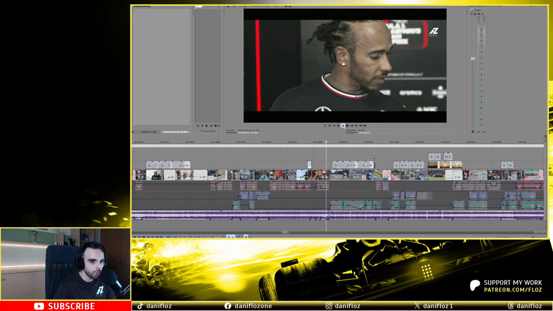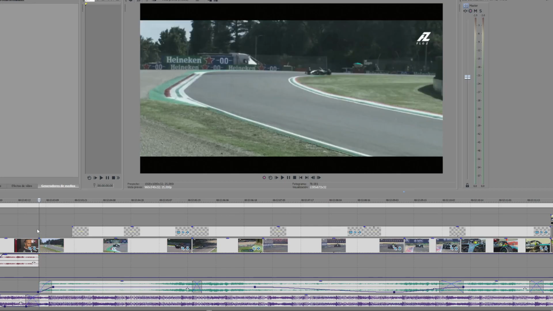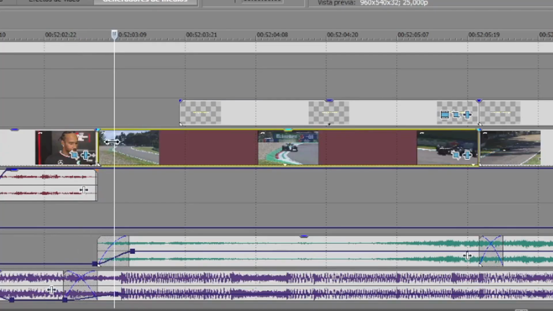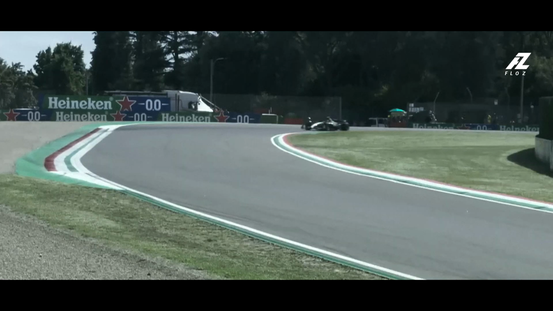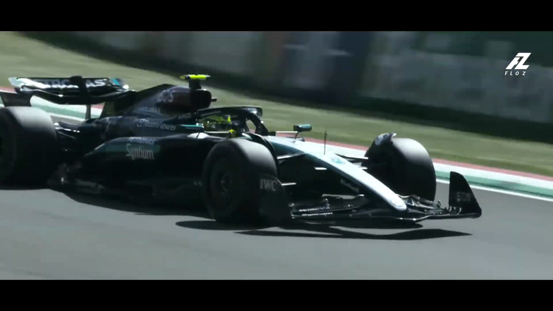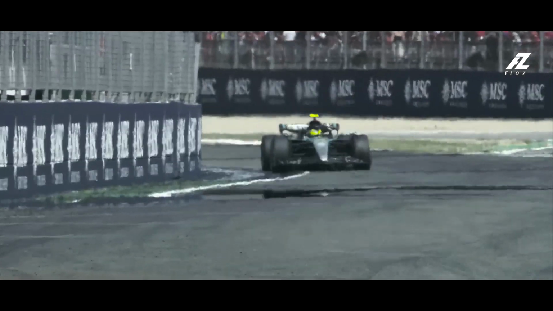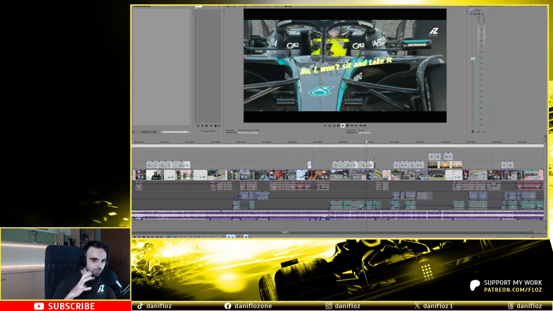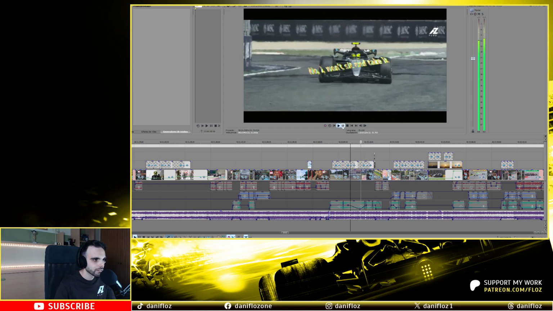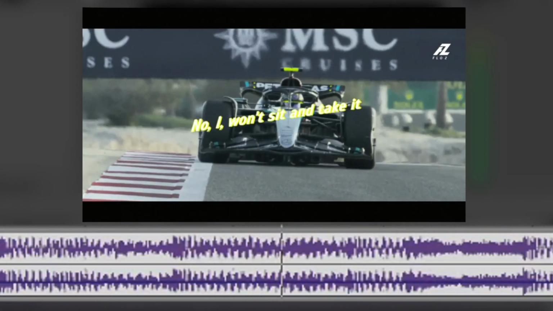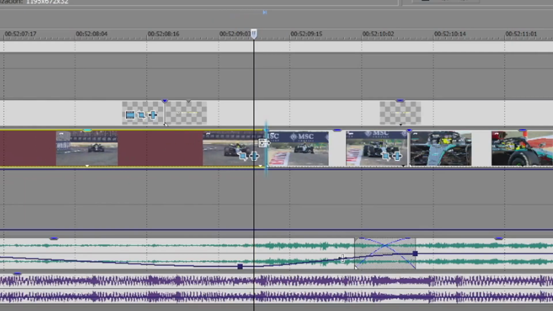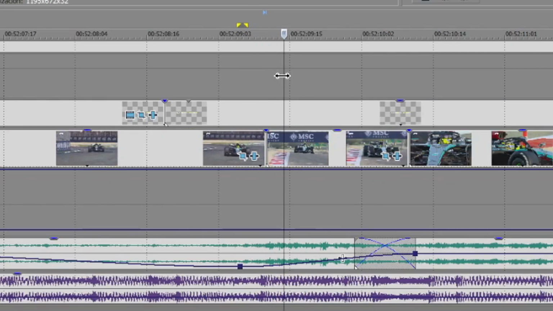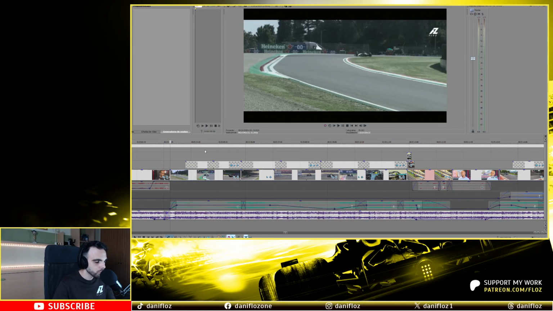Pay attention to the way I played with the beat of the song to synchronize the beats with the change in the footage, with the cuts. When the song turns up with some kind of vocal melody of the girl that is singing, I use this kind of beat to change from this piece of footage to this one. You will notice that there are many more changes following the beat.